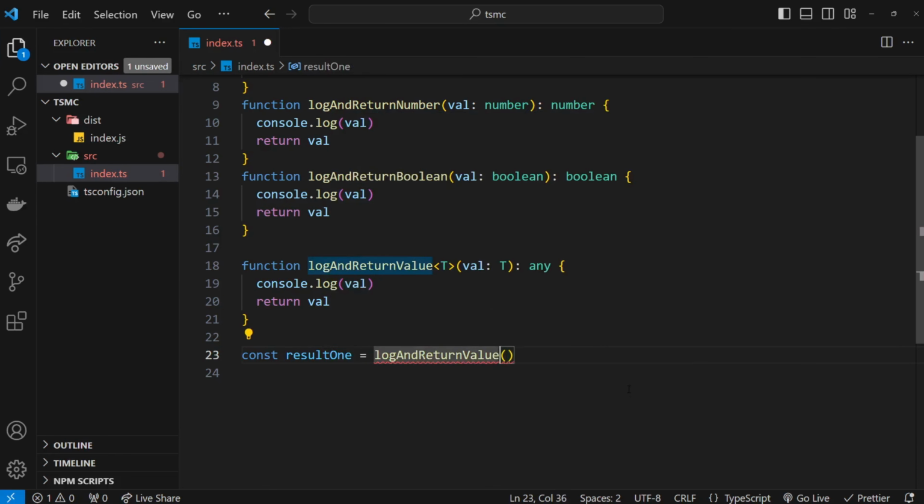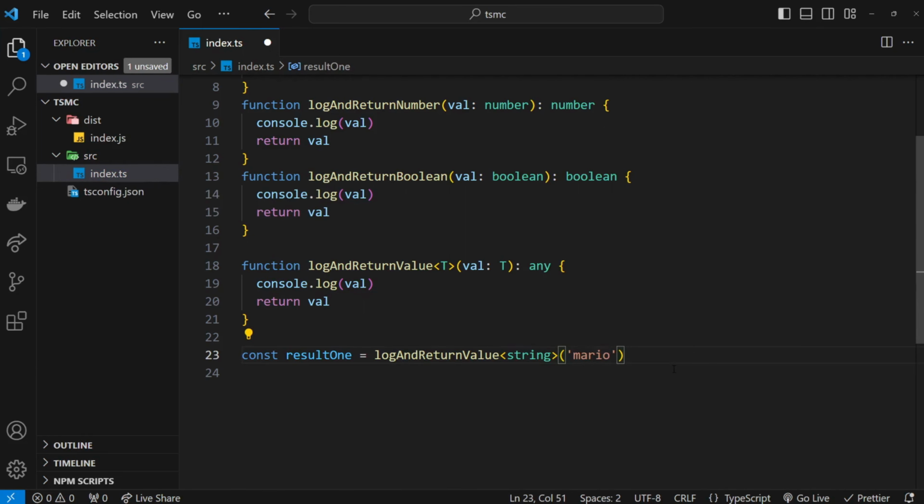And now we need to pass two things to this function: the type inside angle brackets, and then the value argument, which must be of that type. So open angle brackets before the parentheses, and we'll say string as the type. And then as an argument, we need it to be some kind of string value. So I'm just going to pass in Mario.